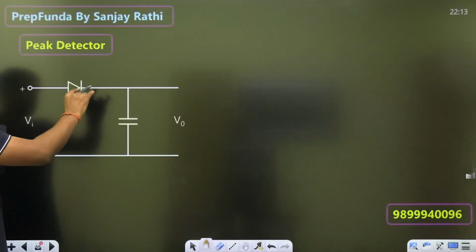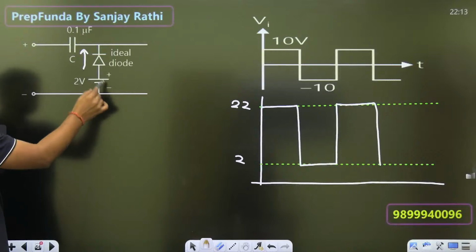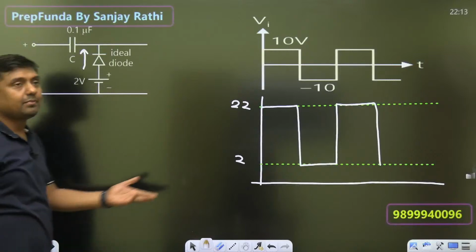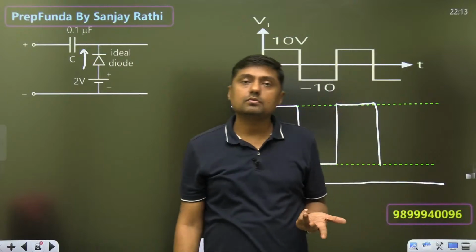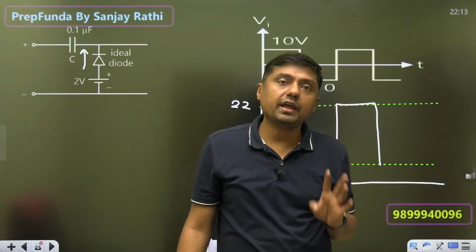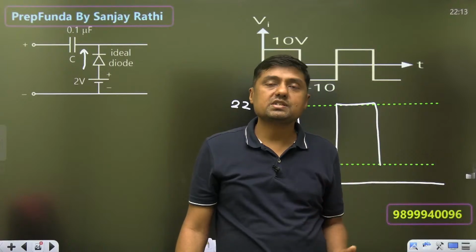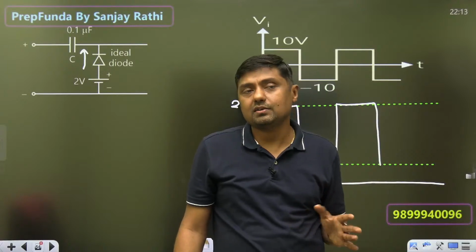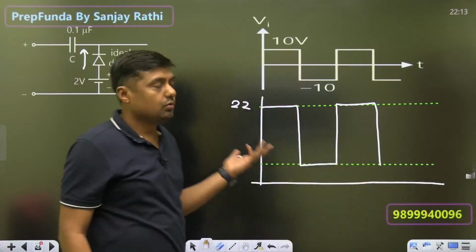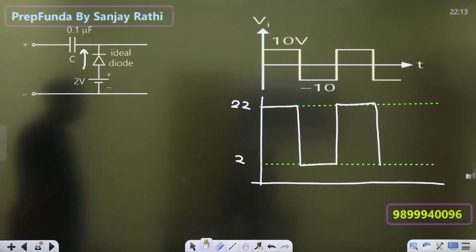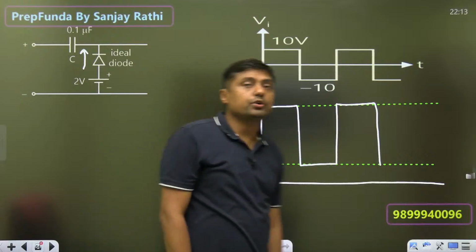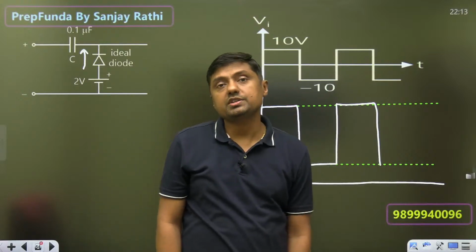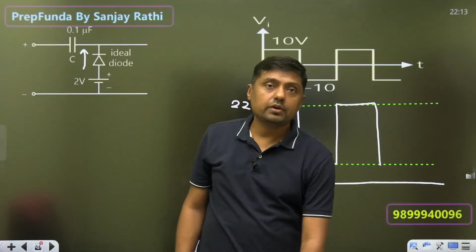Similarly, if it is minus, we are just changing the polarity, output is clamped at what? Minus 2 volt. That is, there are 4 types of diagram. Only 4 types of diagram, guys. You can understand, you can draw, right? So please practice it, because this is very, very important. So clamper means what? We are using the clamper circuit to introduce what? DC. It is called DC inserter. Okay, done.